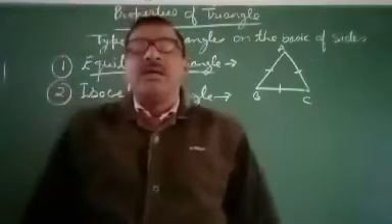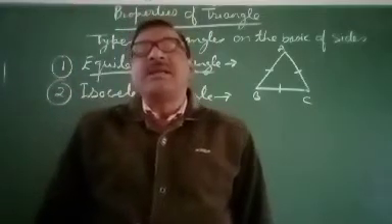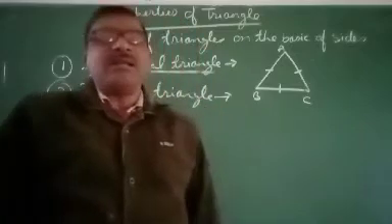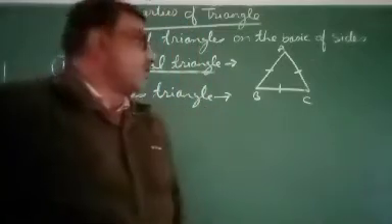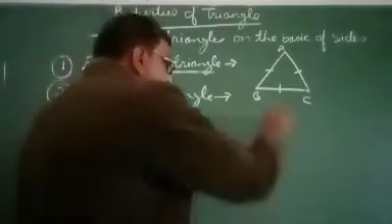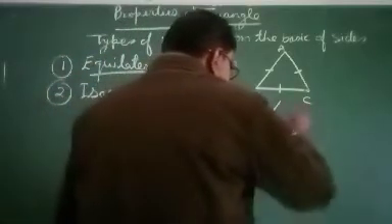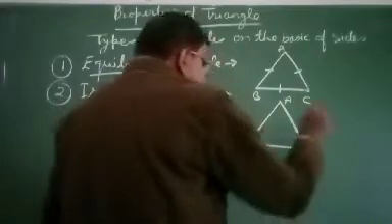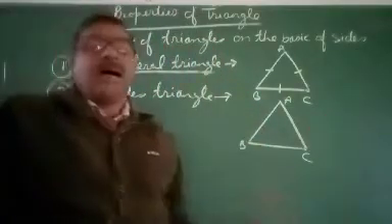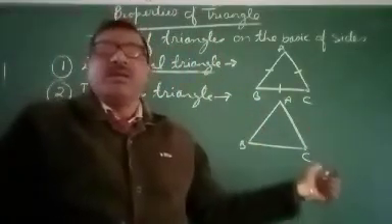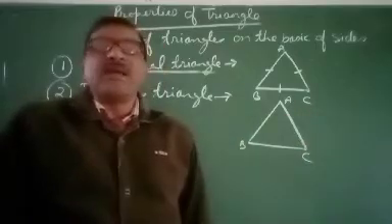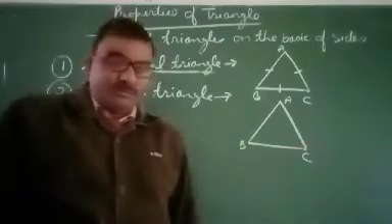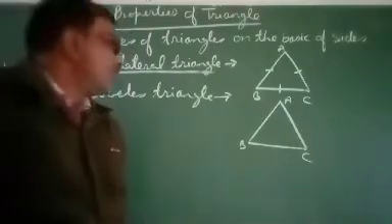It means if two sides of any triangle are equal, then the triangle is called isosceles triangle. Suppose that this is triangle ABC. If any two sides of this triangle are equal, then this triangle is called isosceles triangle.